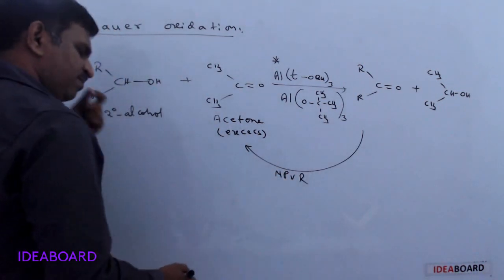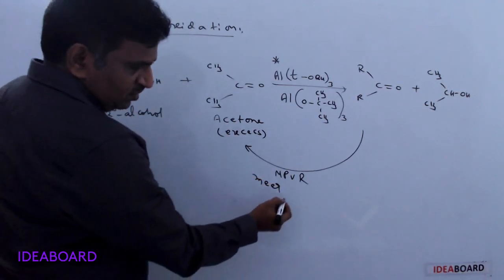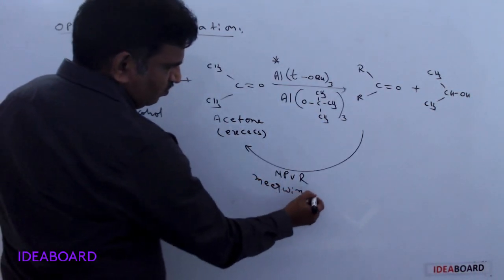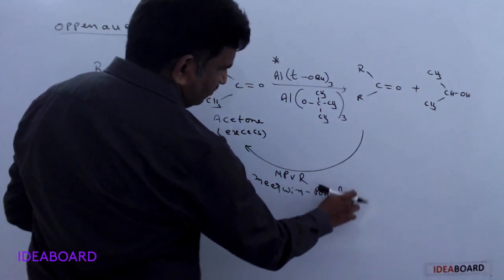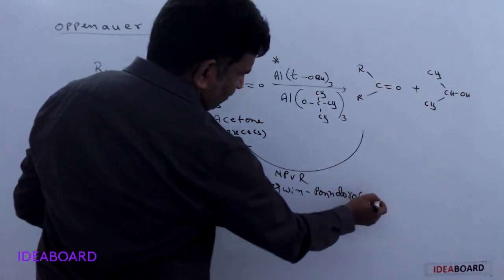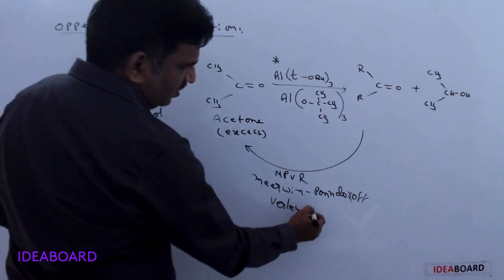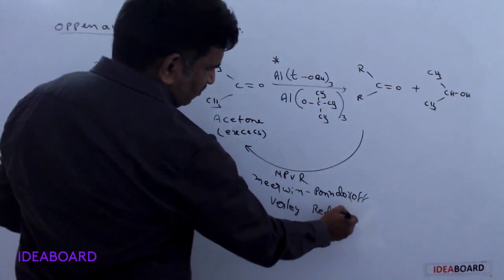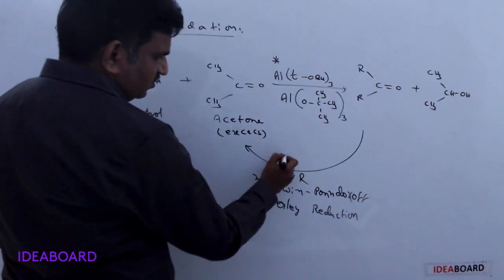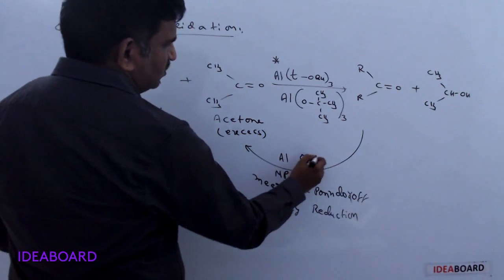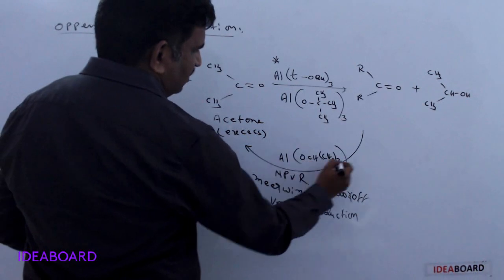MPVR. MPVR means Meerwein-Ponndorf-Verley. This is a Meerwein-Ponndorf-Verley reduction. This reverse reaction is called as Meerwein-Ponndorf-Verley reduction, and for this they are taking OCH CH3 taken twice and taken thrice.